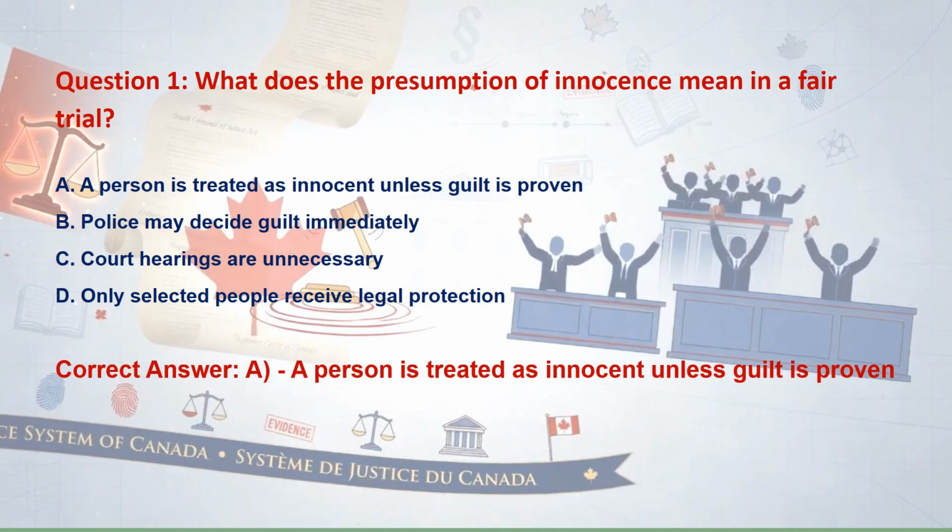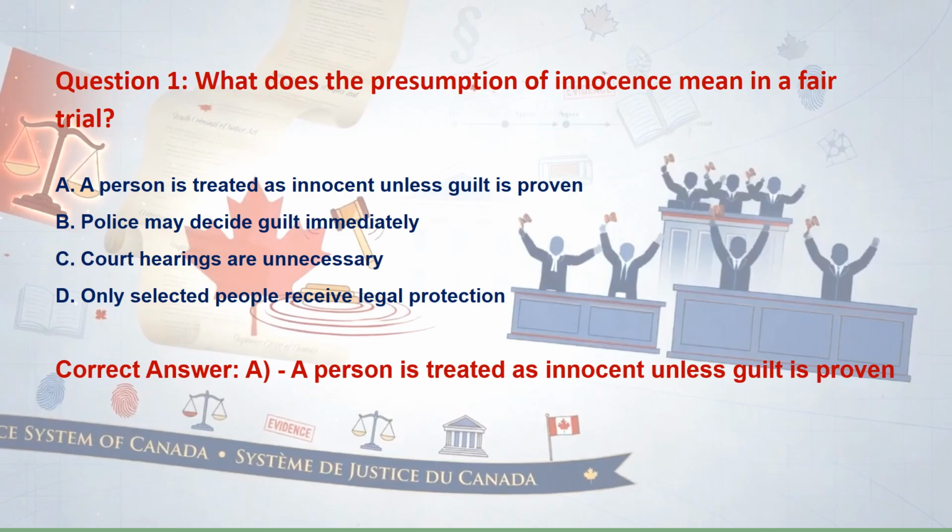So the correct answer is option A. A person is treated as innocent unless guilt is proven. And why is this option correct? This principle protects fairness by requiring evidence and proper legal process before someone can be considered guilty. Now let's discuss why the other options are wrong.